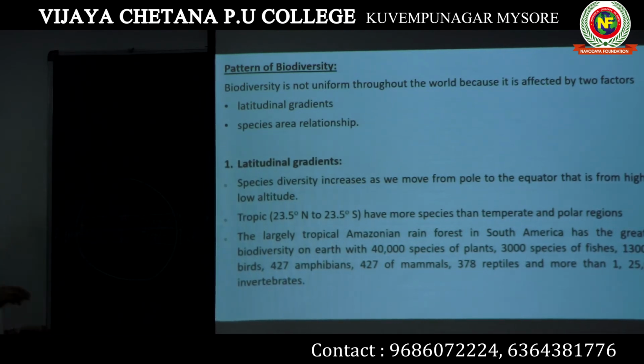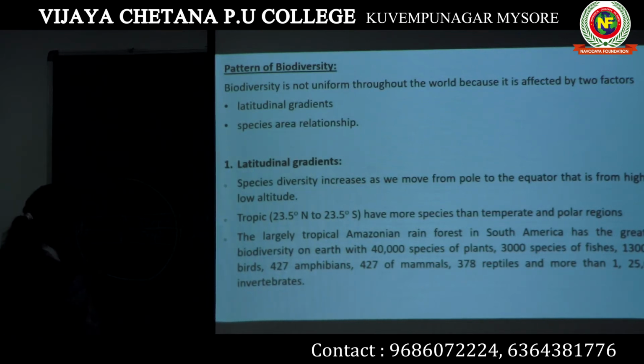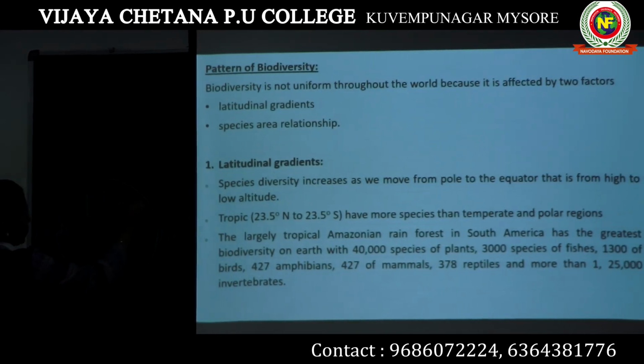Then comes this part of the globe, which is represented as the temperate region.